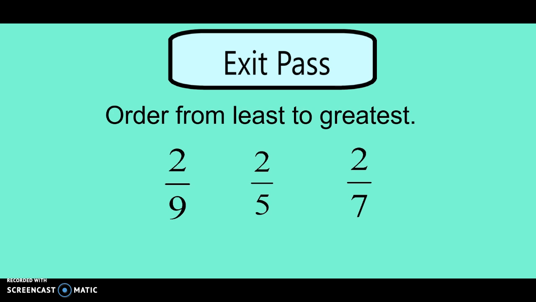Here's your exit pass. Go ahead and order these from least to greatest. Look at the fact that they have the same numerator, same number of pieces. Think about the size of the pieces in the denominator.